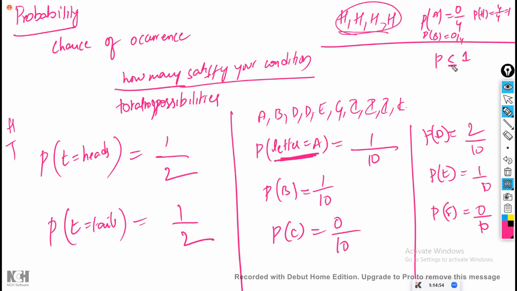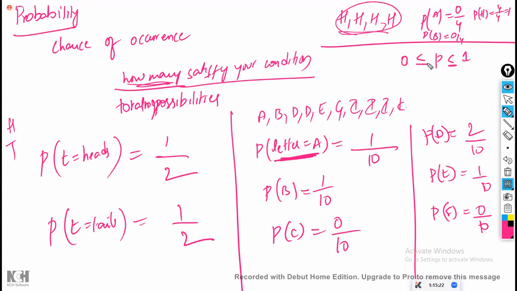Can your probability be negative? Is that possible? You are just asking how many of them, how many miss. If it is available, you'll tell the number. If it is not available, 0. How can you say minus 4? The count is not minus if it is available. The count will never be negative. If it is not available, it means 0 only. So 0 is the minimum value. Now, is 0 possible? Yes, 0 is also possible.